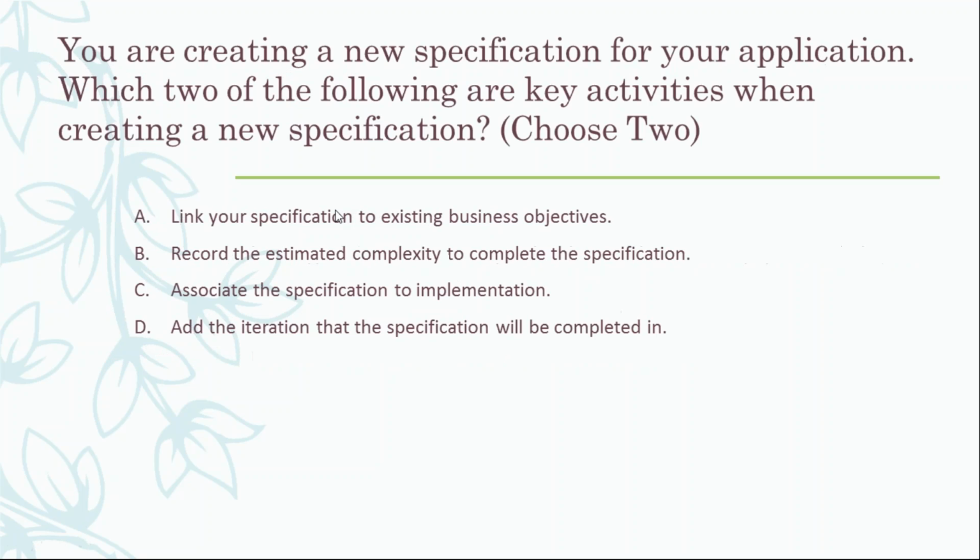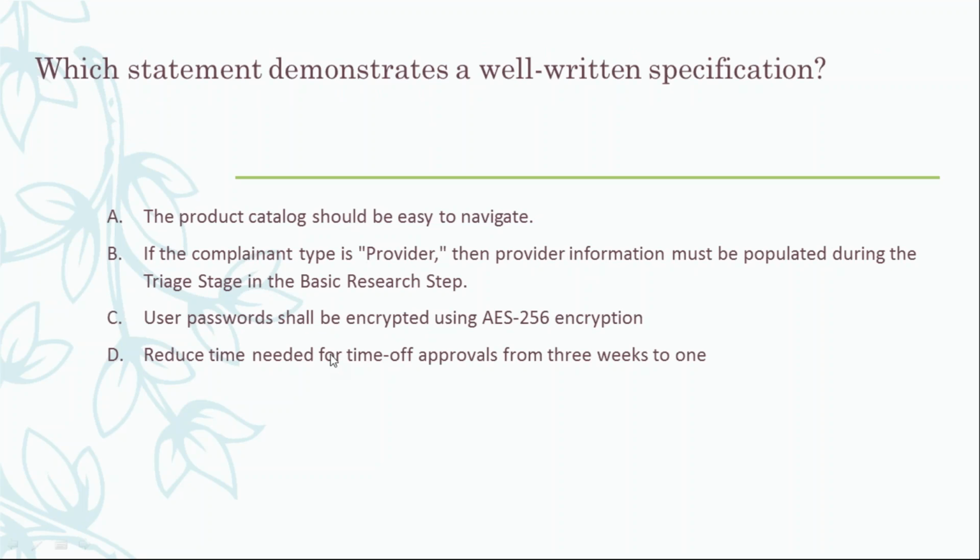All the others, A and C, we can see are not well written, because from this one, like what is easy to navigate, how is it easy, that is not given in A. And D, you can say this is a requirement, it's not a specification. This is starting with "reduced time", so it is an action word, so that cannot be a requirement. That's what I thought.